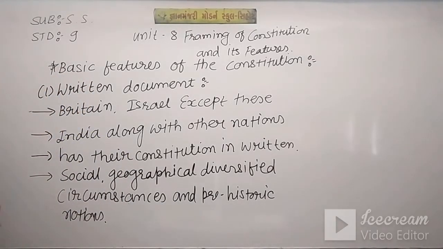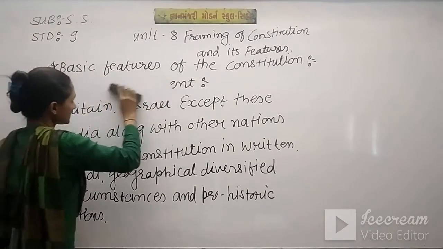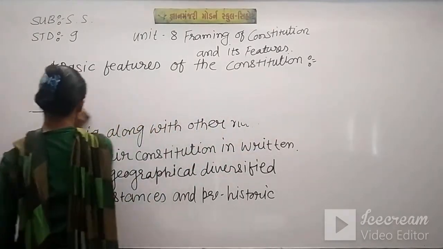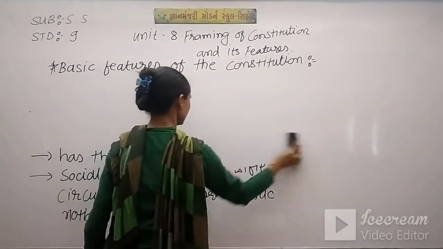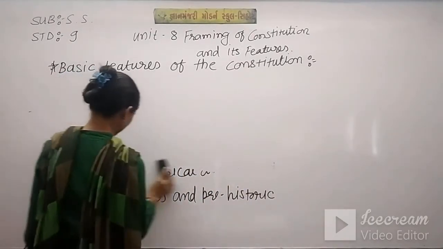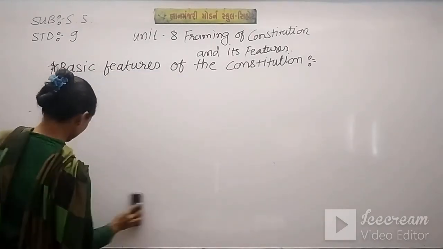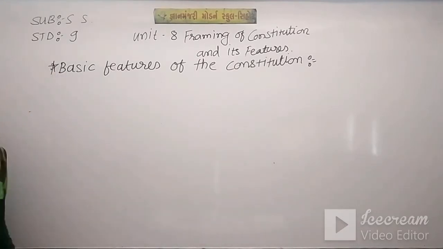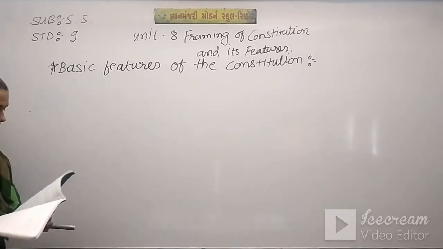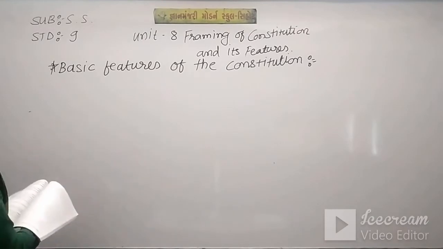Please note down this. Second is size of the Constitution.